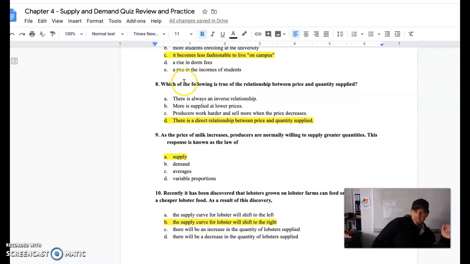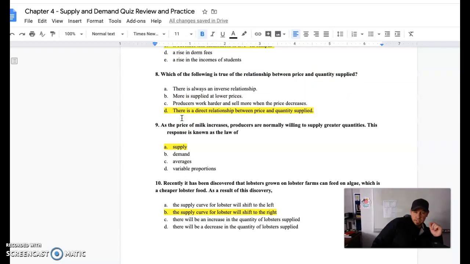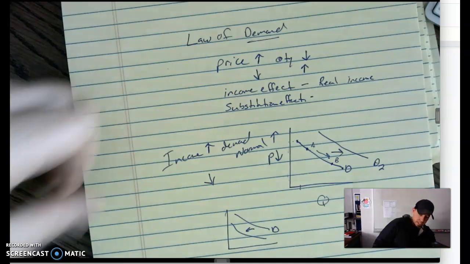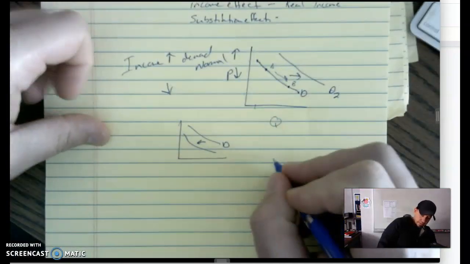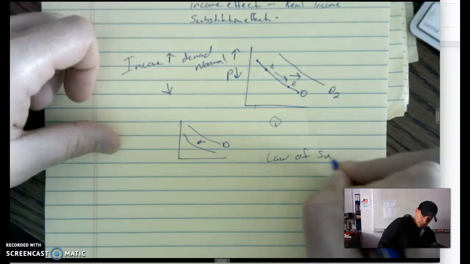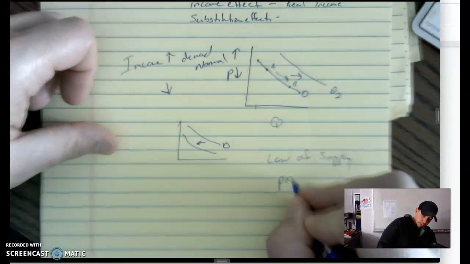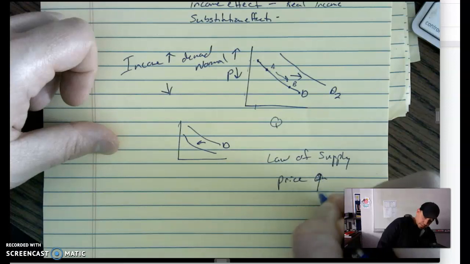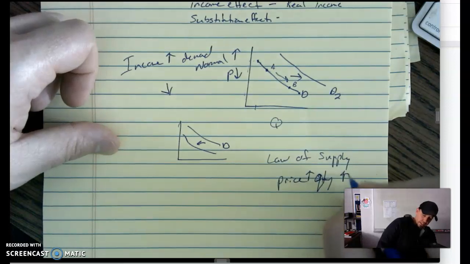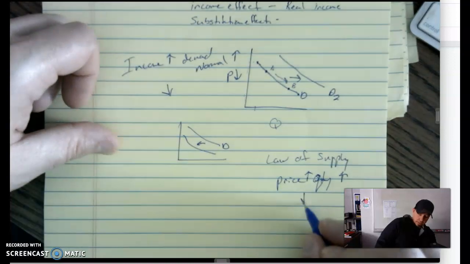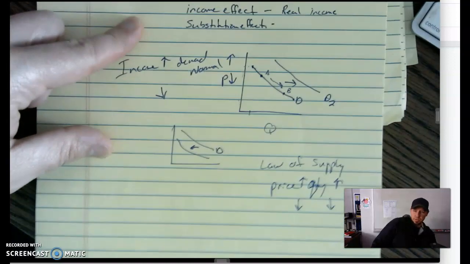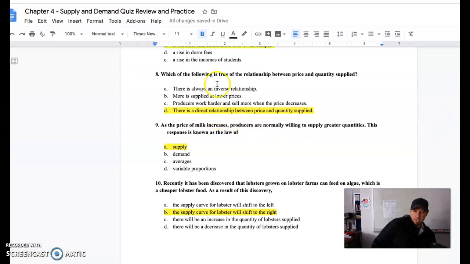Number 8, which of the following is true of the relationship between price and quantity supplied? All right, so here we're talking about the law of supply. Here, we've got a direct relationship. Price goes up, quantity supplied goes up as well. Price goes down, quantity supplied goes down. They move in a direct relationship with each other. So D, there is a direct relationship between price and the quantity supplied.